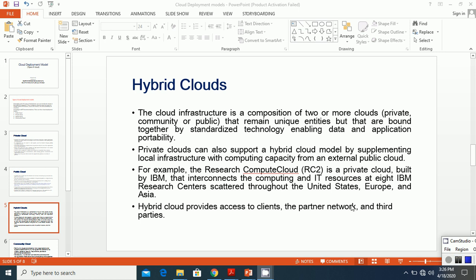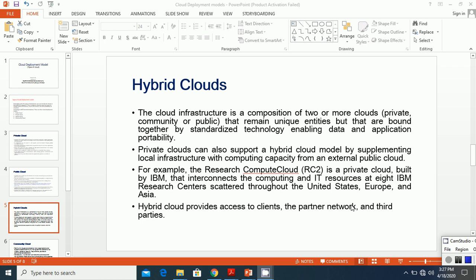We can take an example of a hybrid cloud deployment consisting of an organization deploying two types of applications on a cloud. One is non-critical applications and another is critical applications.